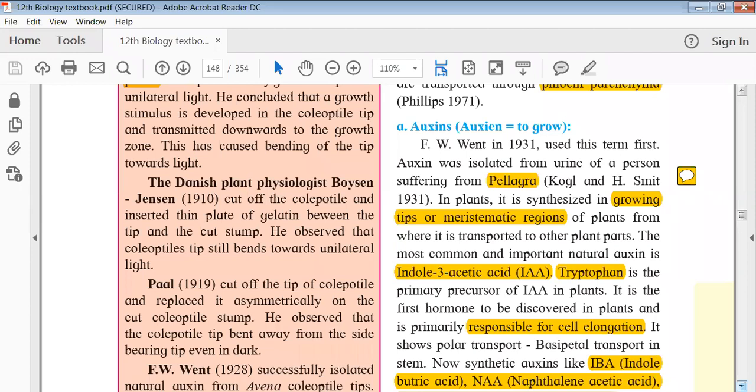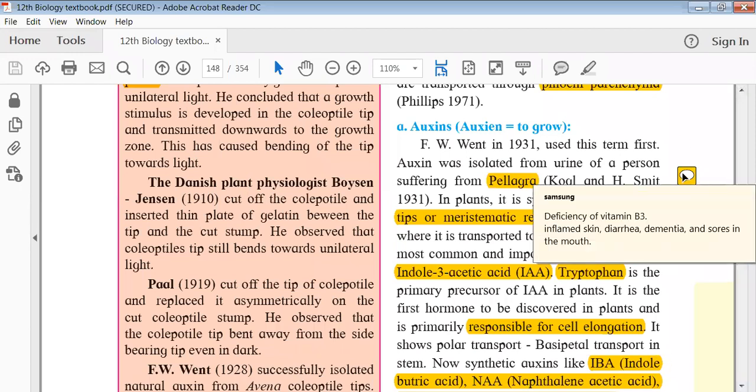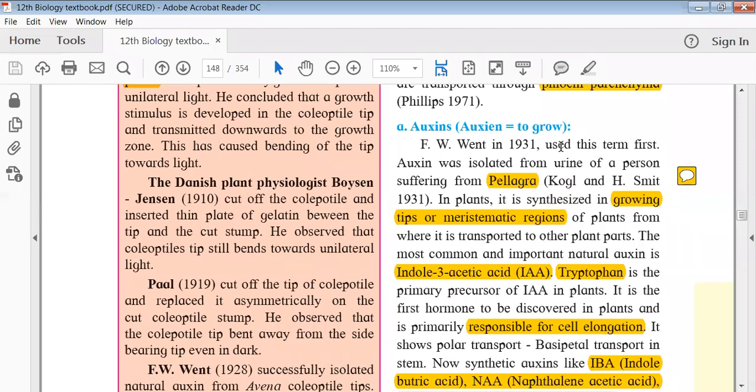The auxins were isolated from the urine of a person suffering from pellagra. Now what is pellagra? Pellagra is a typical disease which occurs due to the deficiency of vitamin B3. Vitamin B3 is also called niacin, and if its requirement is not fulfilled in the body, then it will lead to pellagra. Now what happens in pellagra? It shows inflamed skin, diarrhea, dementia, and sores in the mouth. These are some symptoms of pellagra which are observed.